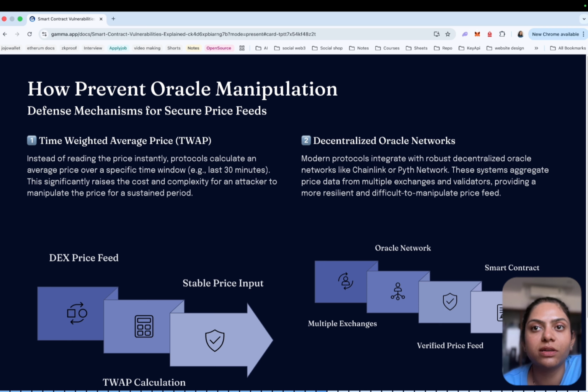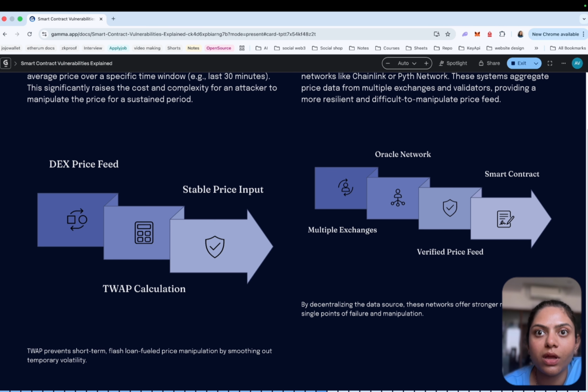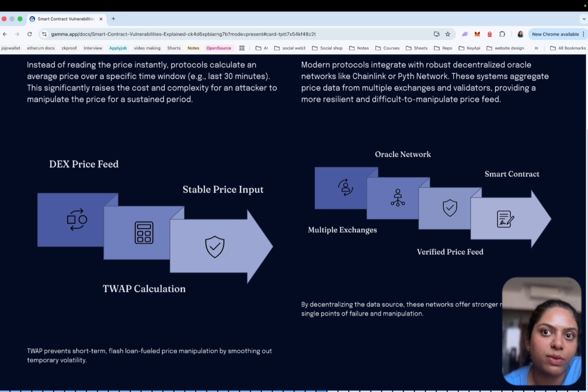The other is decentralized oracle networks. Many protocols use specialized oracle networks such as Chainlink and Pyth Network. These systems aggregate price data from multiple sources and validators, making manipulation significantly more difficult. Oracle manipulation attacks highlight an important reality of DeFi: smart contracts are only as reliable as the data they receive from the outside world. If the data can be manipulated, even perfectly written smart contract code can still be exploited.